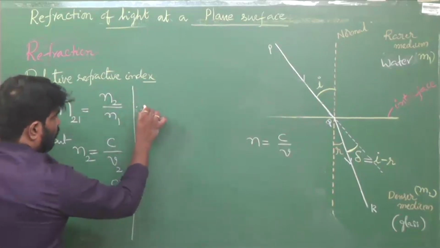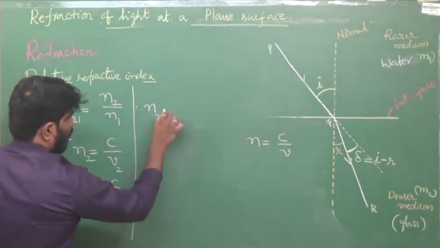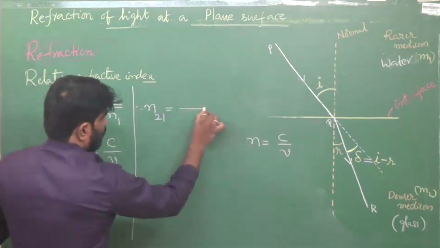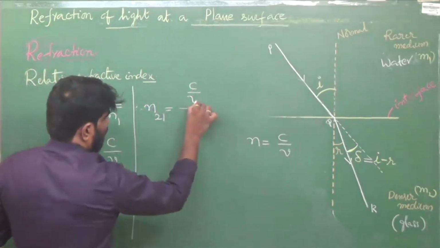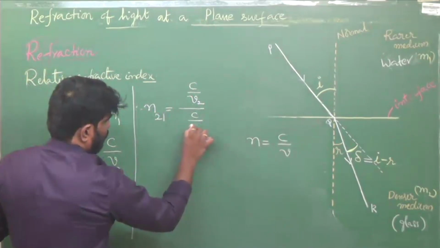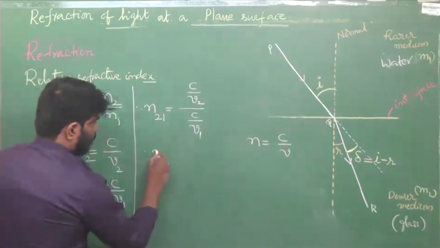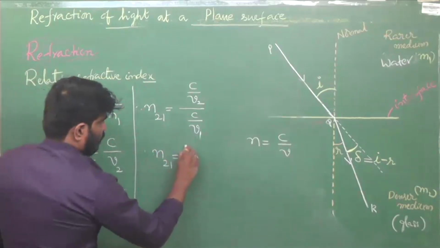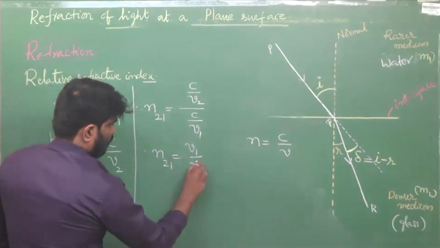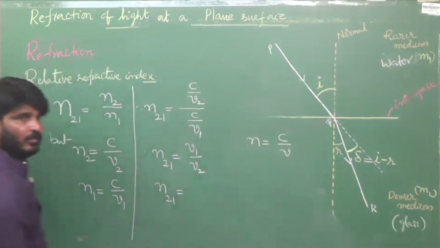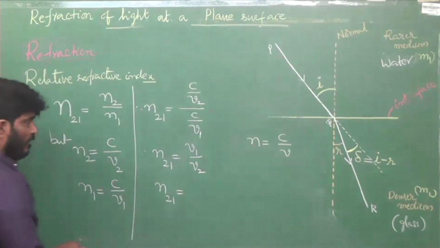Therefore, N21, in the place of N2, C by V2, and so on. Okay, this is the relative refractive index definition.